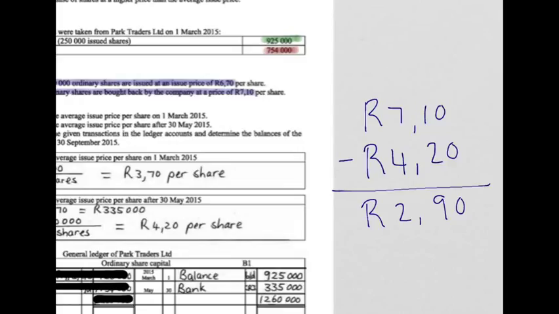The 4.20, the average, needs to come from the account that has the average price, in other words, the ordinary share capital account. The rest, the above average 2.90, needs to come from our profits, and our profits are kept in retained income.